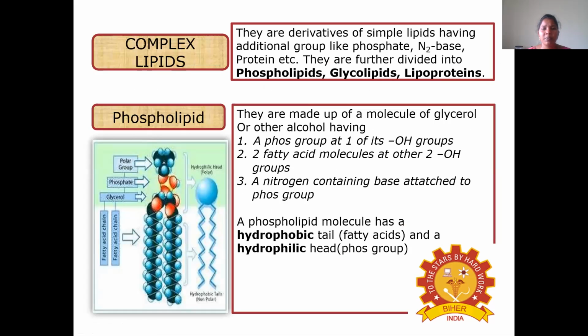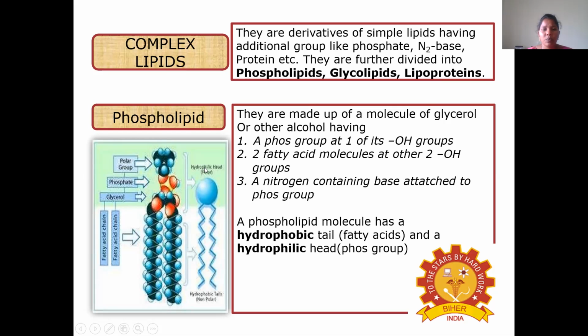Then coming to the complex lipids, these are derivatives of simple lipids having additional groups like phosphate, nitrogenous base and protein. They are further divided into phospholipids, glycolipids and lipoproteins. In phospholipids, phospho groups and lipid will be there. In glycolipids, a glyco group and lipid group will be there. In lipoproteins, lipid and protein will be there. So all these come under the category of complex lipids.